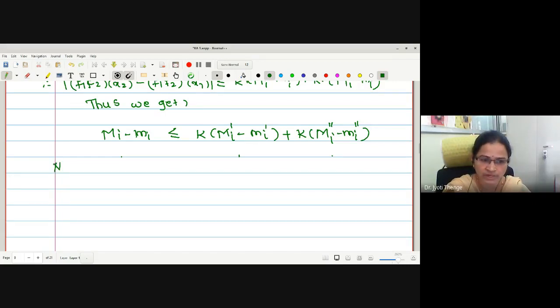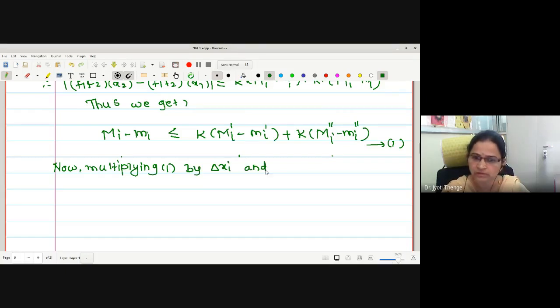Hence, now, I'll call this statement number 1. Multiplying 1 by delta xi, and i is taking the values 1 to n. N subintervals we have, right?